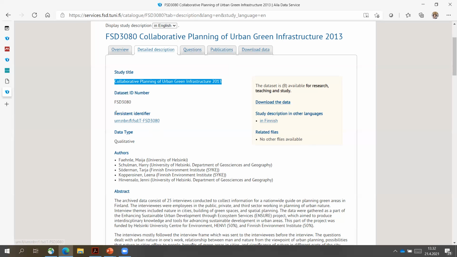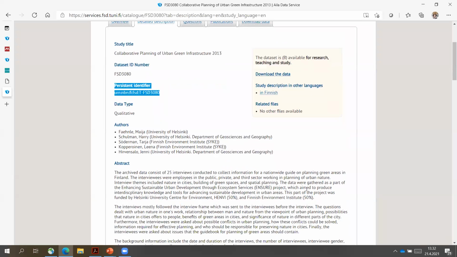Then we can see that there is a persistent identifier provided by the data repository in here. When you are deciding where to publish your dataset, you should find out that they do provide this persistent identifier for citation reasons, because without that your data isn't really fully citable.